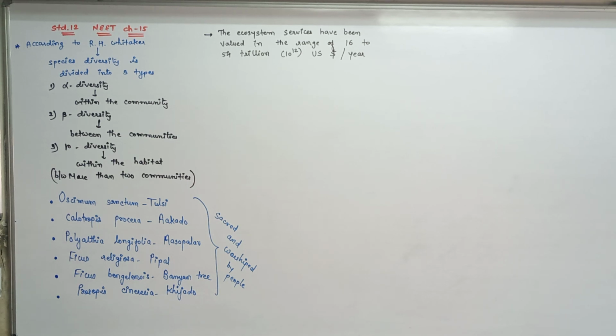If we conserve it, if we maintain it, we obtain this trillion US dollars, 10 raised to 12. This much costing is there. Fine, so it is very important to conserve the ecosystem.